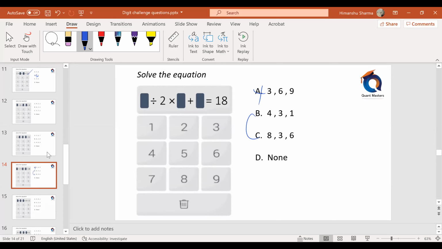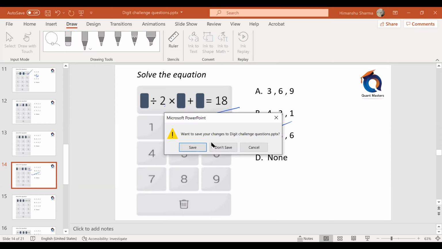Am I right? Check with option C because I have none. So don't assume answer is option C. 8 divided by 2 is 4. 4 threes are 12. 12 plus 6 is 18. So answer is option C. Okay, so this is not an issue. We can do this fast. Okay, we'll go to the next one.